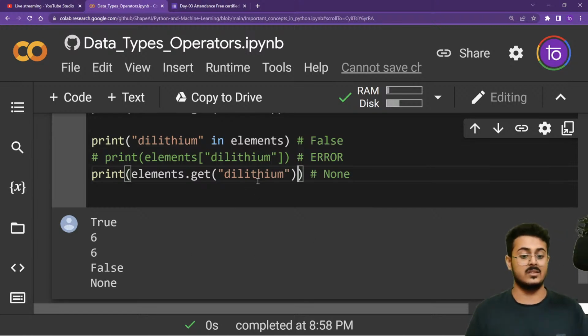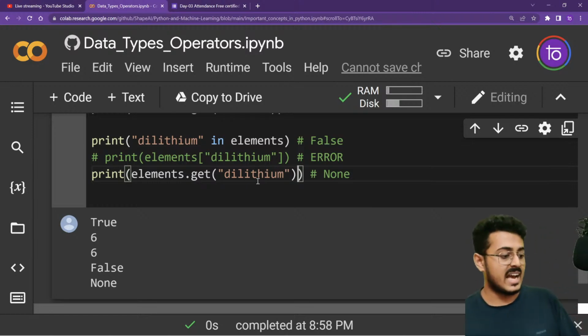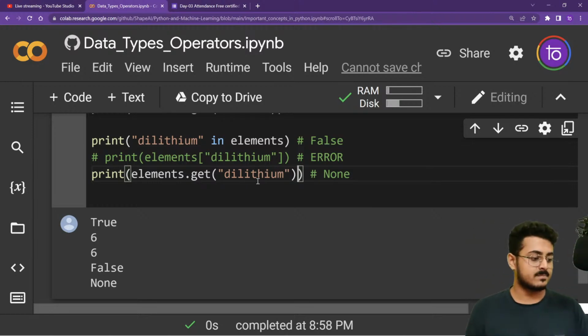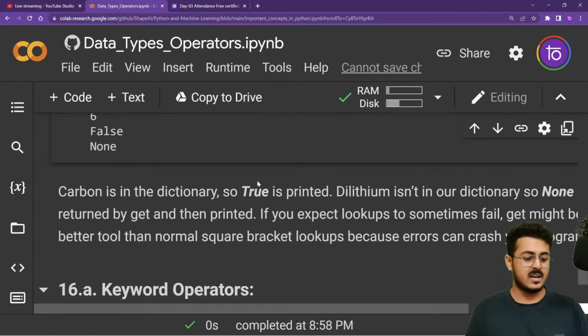Are you guys able to understand this? Please let me know, guys. Amazing, amazing, amazing.